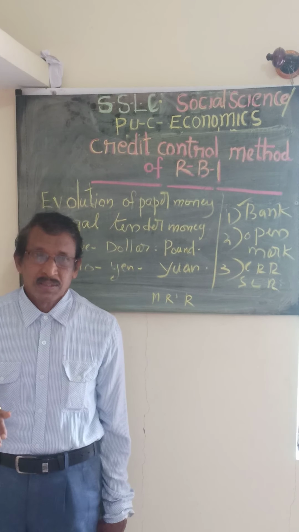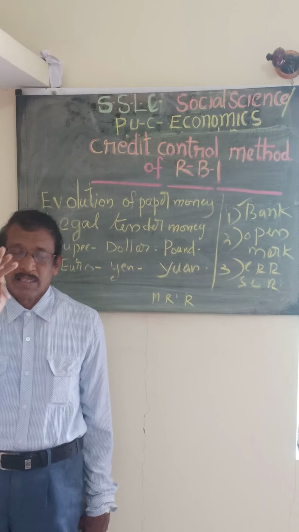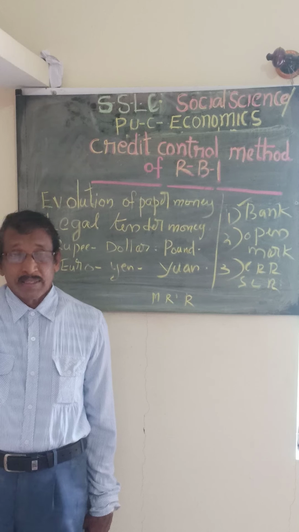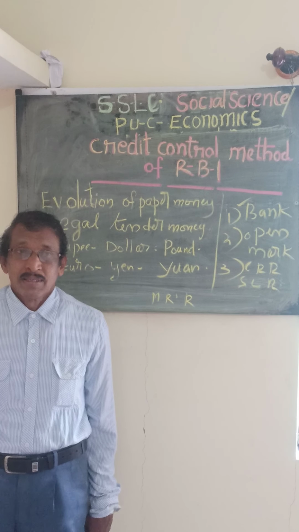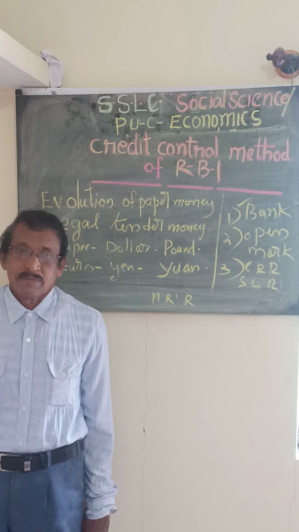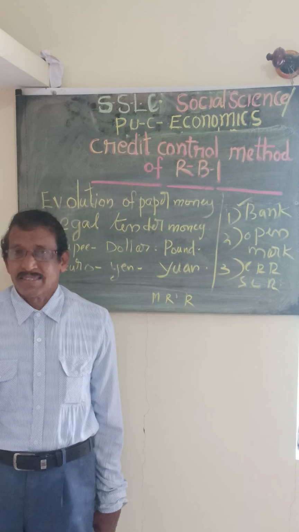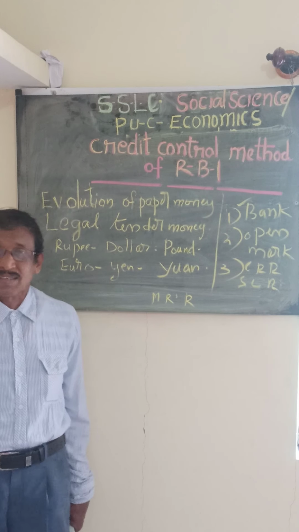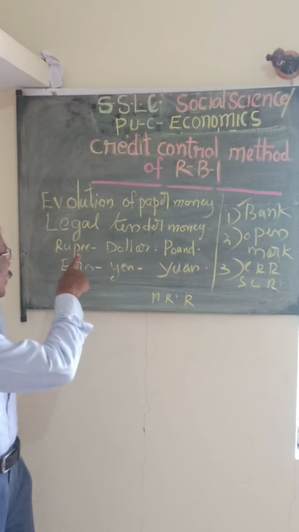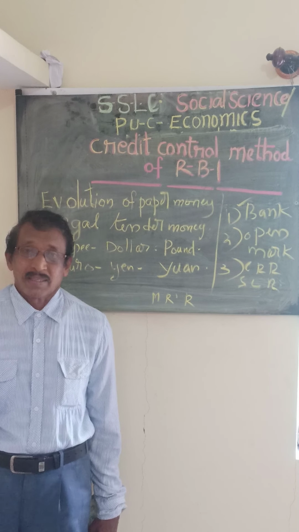I think that you have already understood. In the last class I told you about different types of money: metallic money, paper currency, and previously the barter system. I told you the important advantages and disadvantages and the features of the barter system. After that, evolution happened in the field of money. Then metallic coins came, gold, silver and bronze, which were used as a medium of exchange. It also made some difficulty, because it was very difficult to carry such metals from one place to another.